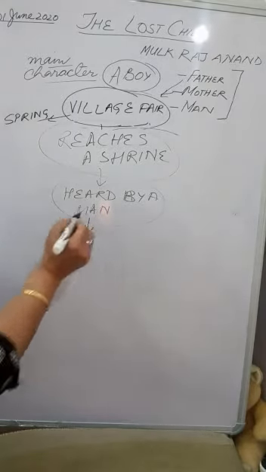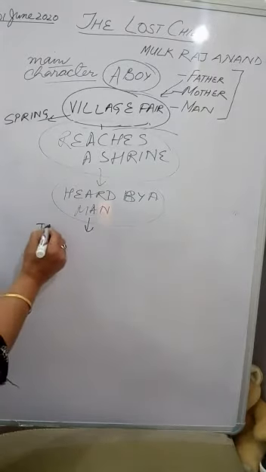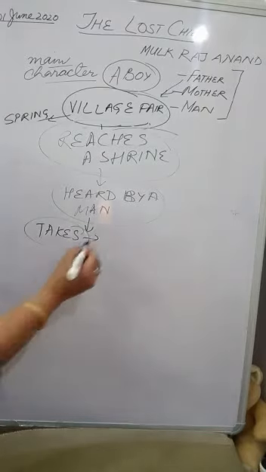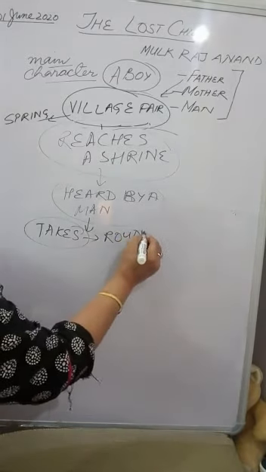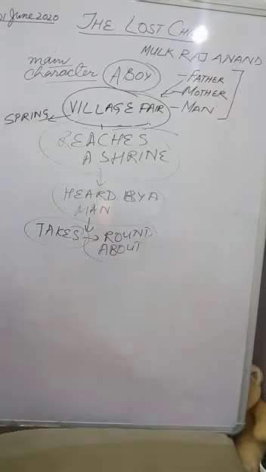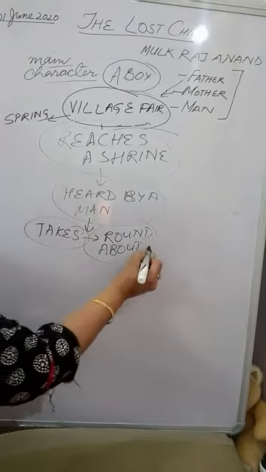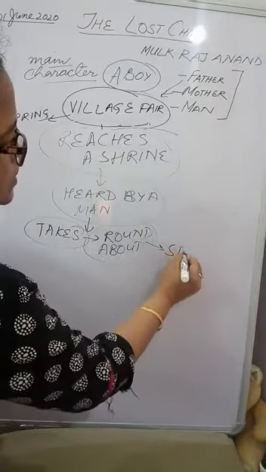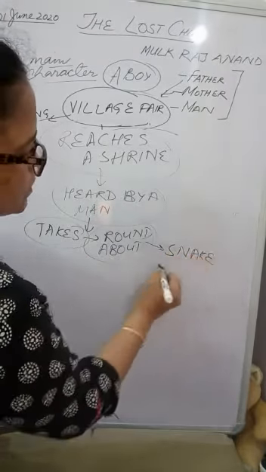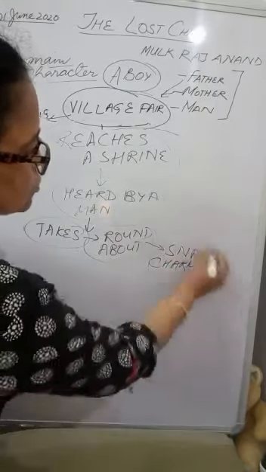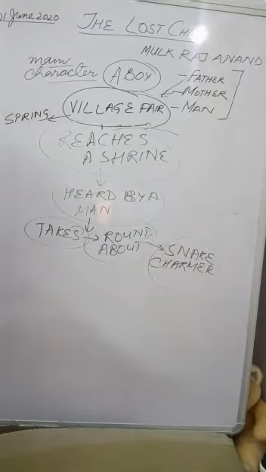So this man, to console this child, takes him to different things. The first thing that he takes him to is the roundabout. He feels that if the child gets a ride on the roundabout, the child would feel happy and stop crying, but the child does not stop crying. So this man further takes him to the snake charmer. He feels that the boy would be happy by looking at the snake dancing to the tune. But again, the boy is not happy. He does not want to look at the snake charmer.